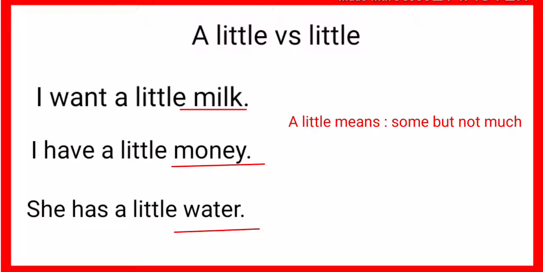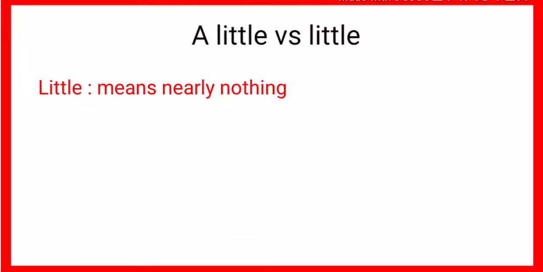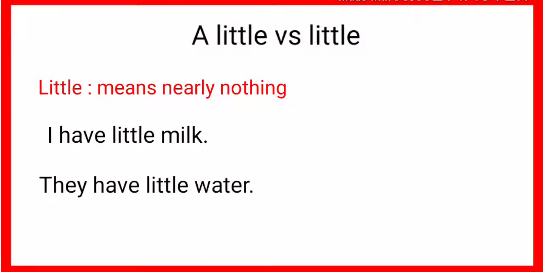These are uncountable nouns. Milk is an uncountable noun. Money and water. Little means nearly nothing. Look at these examples. I have little milk. That means I have nearly no milk. They have little water. That means they have nearly no water. She has little time. She has nearly no time.